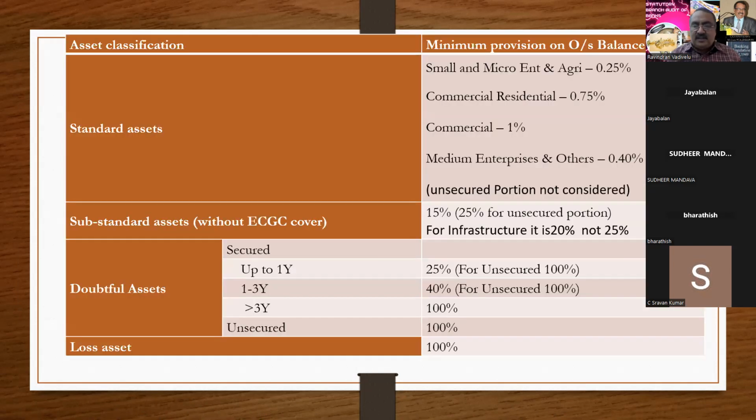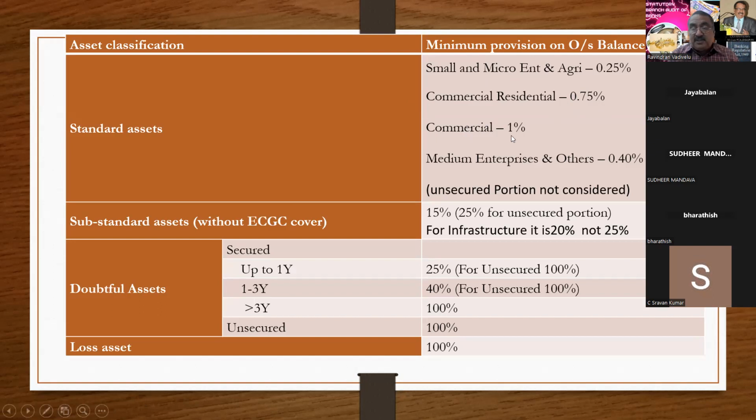And before going to the presentation, I want to say about the provisioning norms. Provisioning norms, that is with reference to standard asset. Previously, there was no provisioning. Now, for a standard asset also, you have to make the provisioning. For SMA category, it is 0.25. Commercial, residential, if it is there, though the account is standard, you have to give the provision of 0.75%.